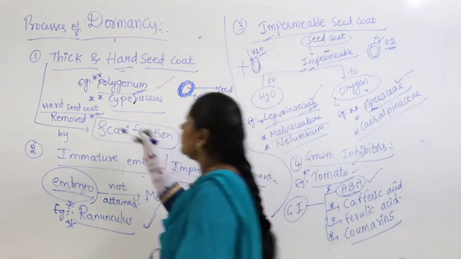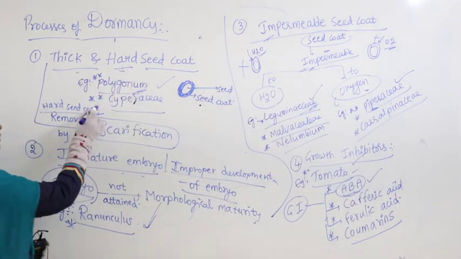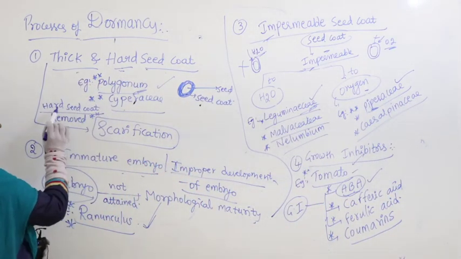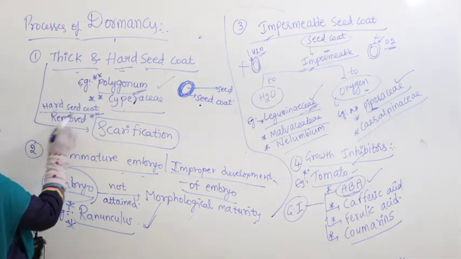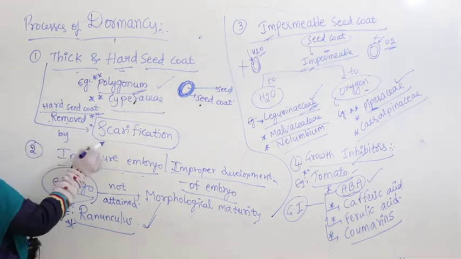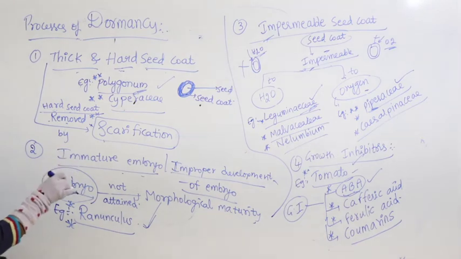What is the first one? Thick and hard seed coat. Where do you find it? Polygonum, Cyperaceae. Then how do you remove it? Hard seed coat can be removed by the process called scarification. We will discuss scarification now.